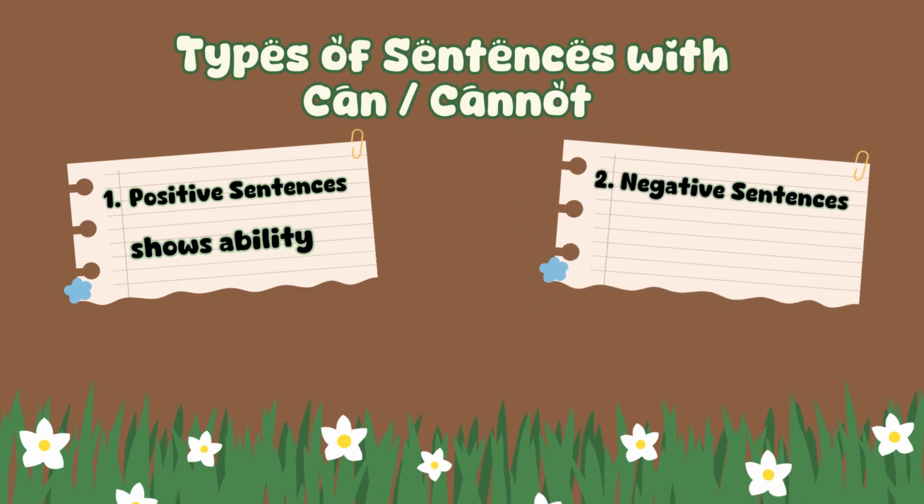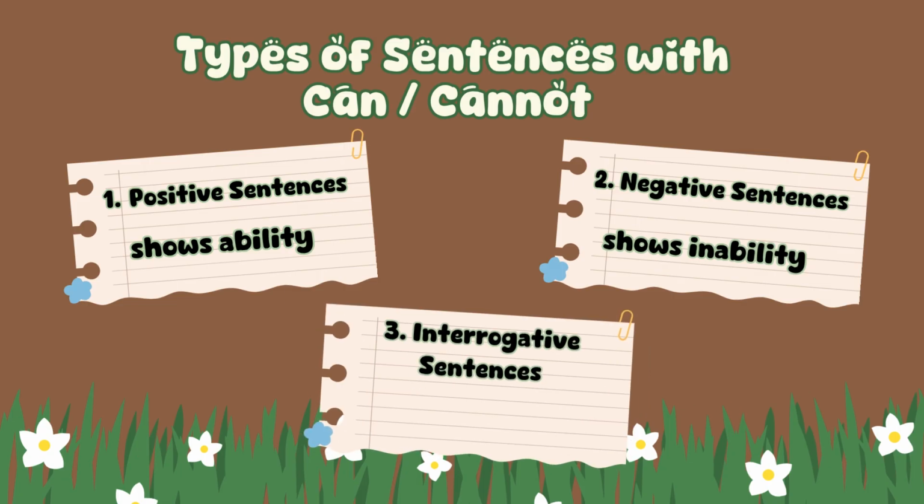The second is negative sentences. These sentences show inability or something we are not able to do. And the third one is interrogative sentences. These sentences are questions that ask about ability. In the next part, we will see how each type looks with examples.